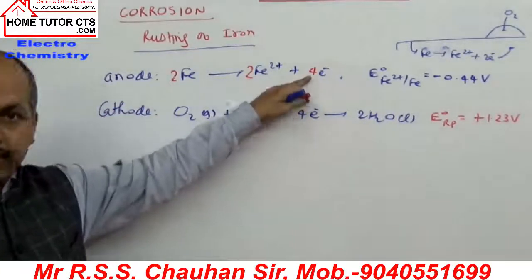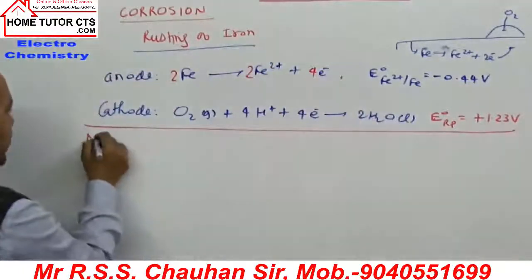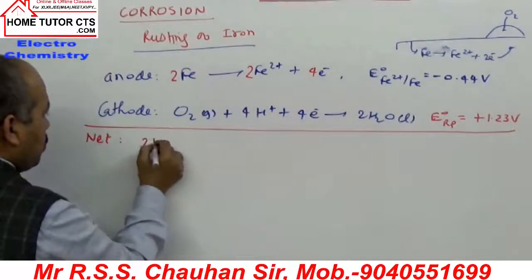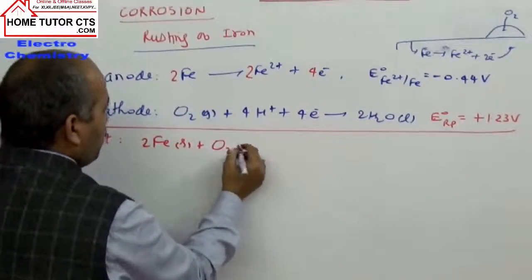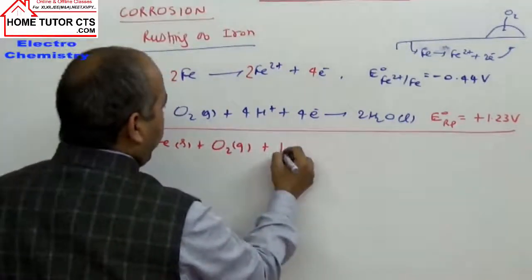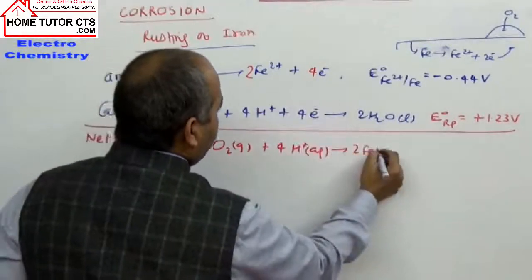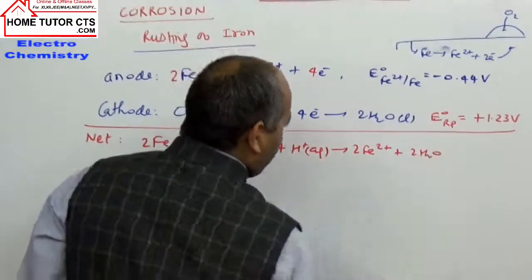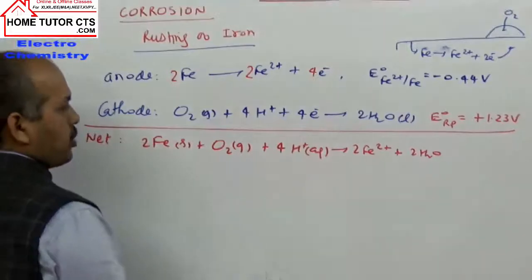We have taken electron equating. Now if we add, what is the net cell reaction? The net reaction becomes 2Fe solid plus O2 gas plus 4 hydrogen plus ions aqueous, giving 2Fe2+ plus 2 H2O. Electrons will cancel out in the net reaction, so it is a balanced reaction.